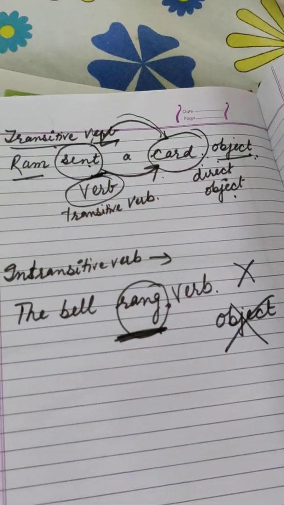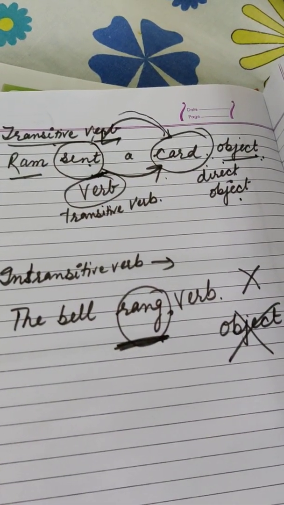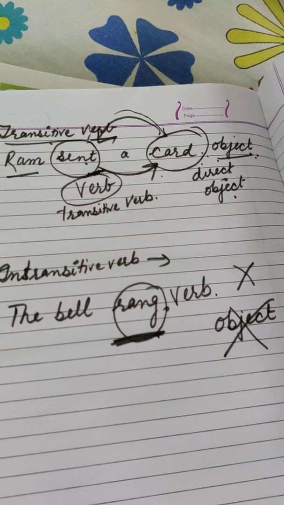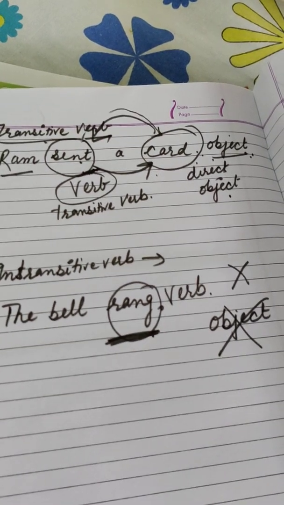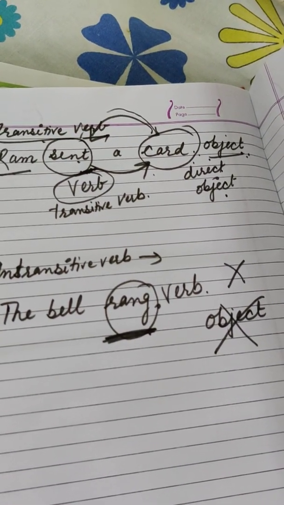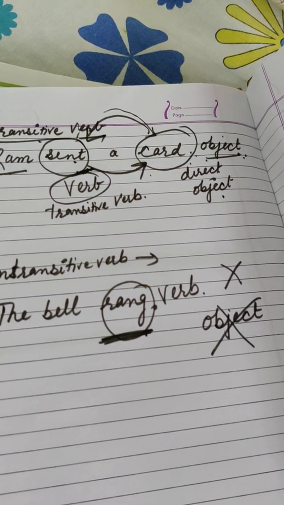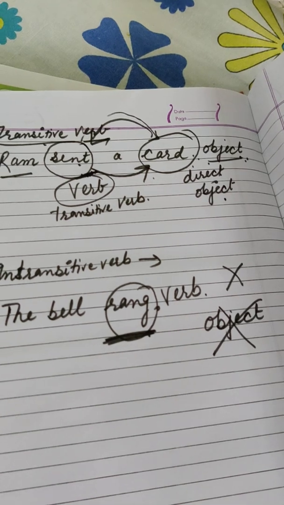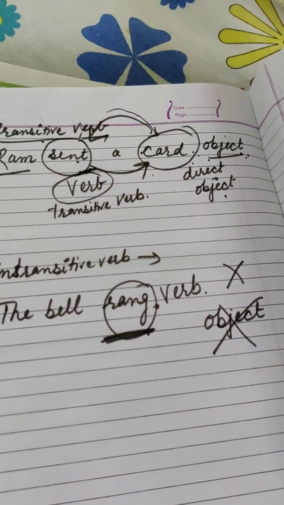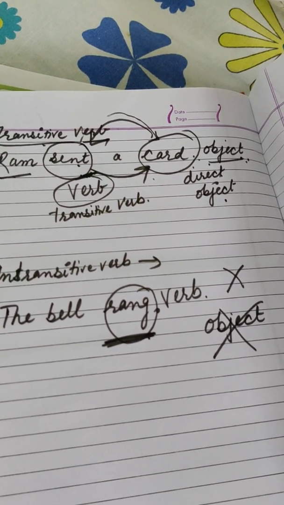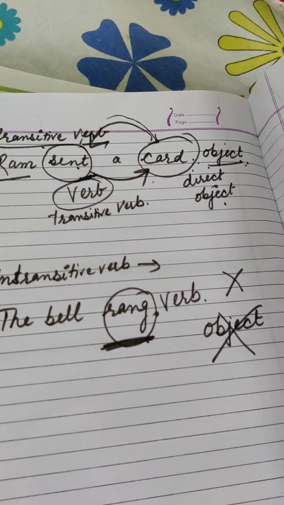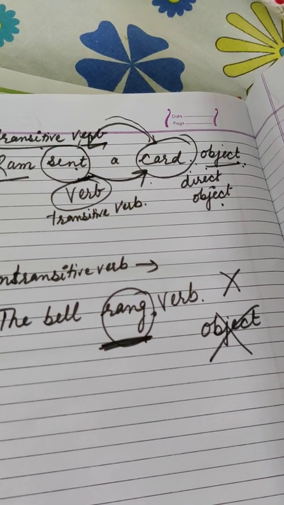The sentences which do not have any object to receive the action are called intransitive verbs. And an intransitive verb can also be followed by a prepositional phrase, but in case of a transitive verb there is no prepositional phrase.